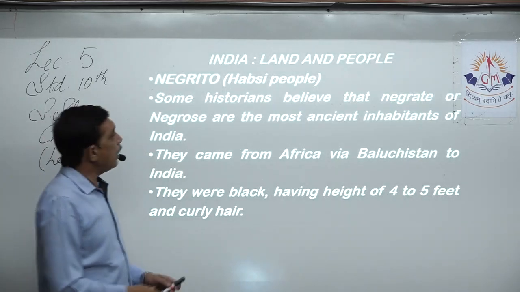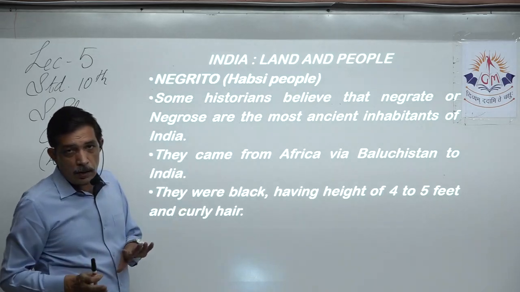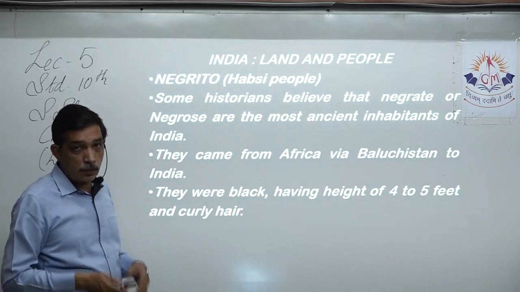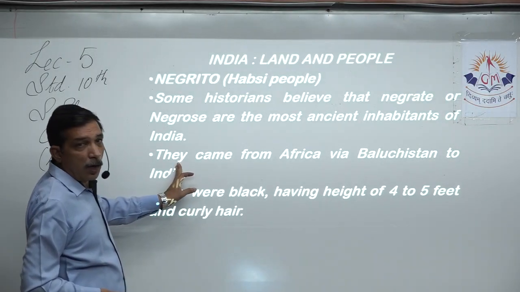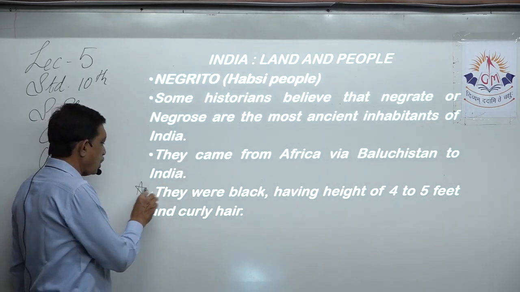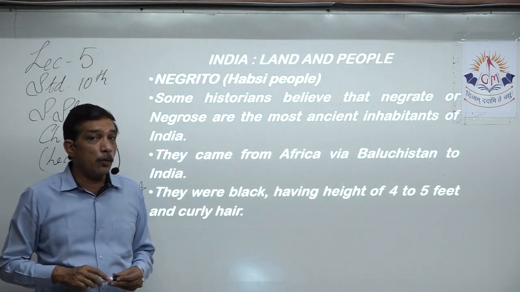So they came from Africa via Balochistan. When you cross Indus river, that is Balochistan, Sindh, these are the areas of today's Pakistan that you come to. So they came from Africa via Balochistan to India. This point is very, very important. It tells you about the physical features. Now we are talking about primitive men.